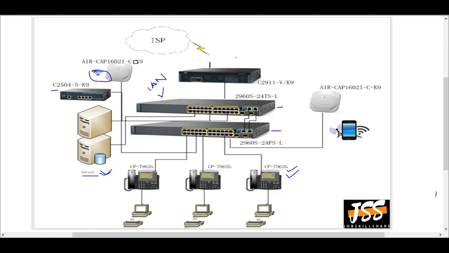Talking about the router, we have a router over here, and the model of the router is 2911. You can see over here its one interface is connected to a switch, but the other interface, or the WAN interface, is connected to the other network, which is connecting to the internet service provider. So this is taking the traffic from one network to the other network. So it means that this is used for wide area network connectivity. So routers are used for wide area network connectivity. Switches are used for local area network connectivity.